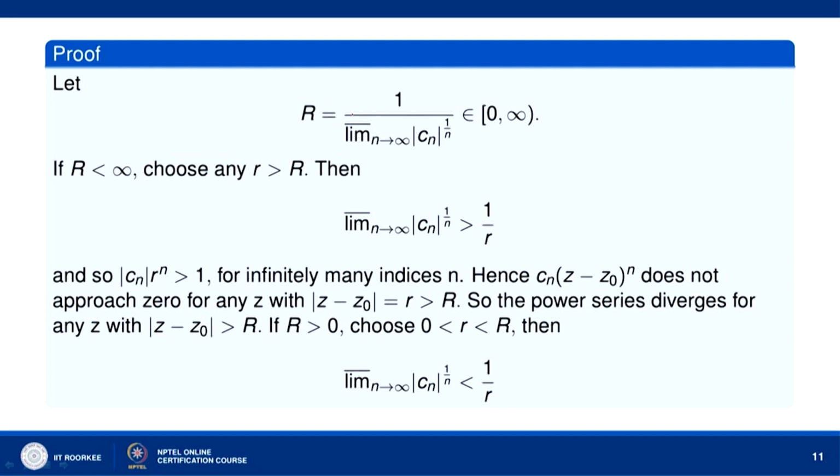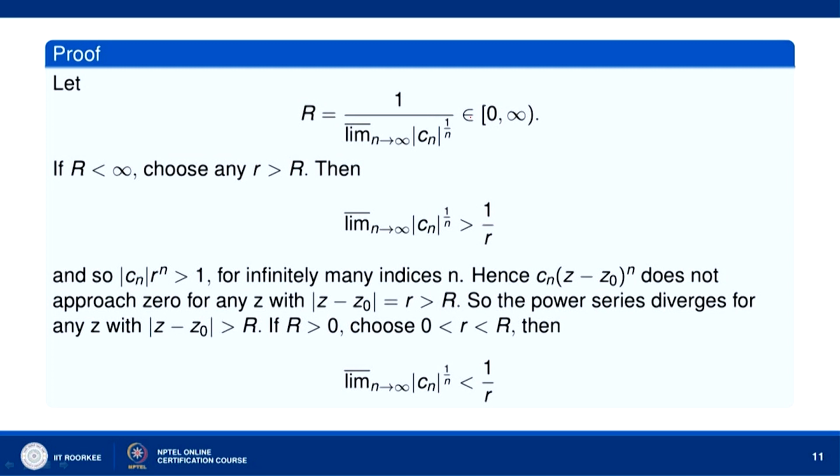So, the limit superior of a sequence of non-negative real numbers will always be non-negative, and r will belong to the semi-closed interval [0, infinity). So r is always greater than or equal to 0.